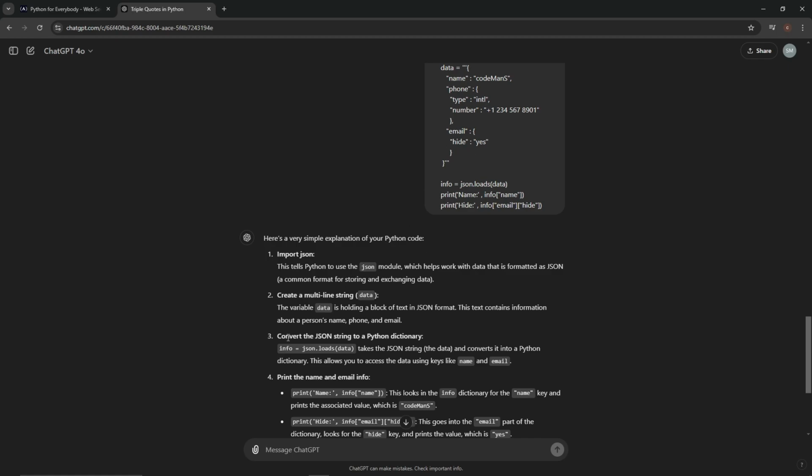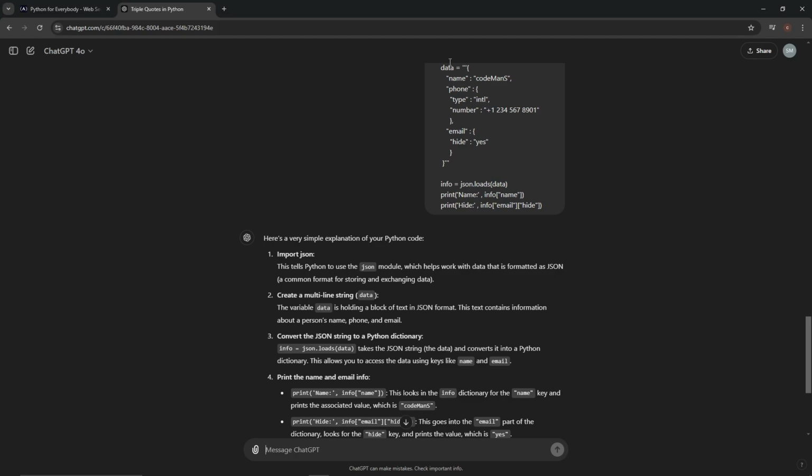We're going to convert the JSON string to a Python dictionary. So info equals json.loads(data). loads takes the JSON string, the data, this stuff, and converts it into a Python dictionary.